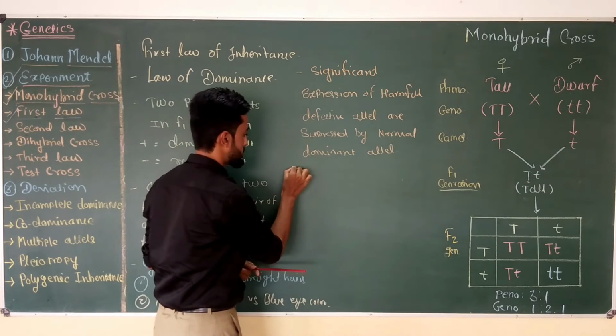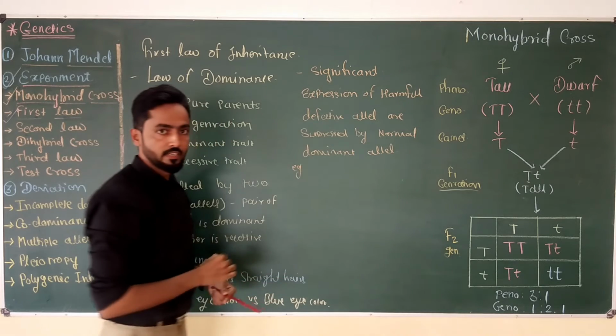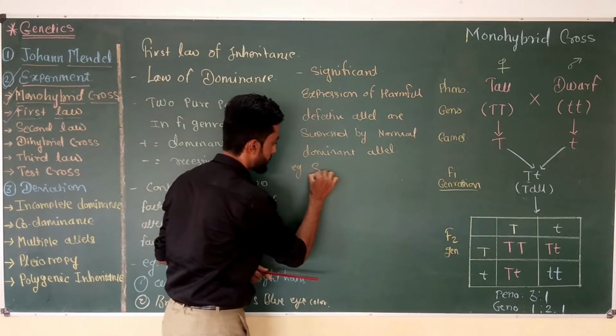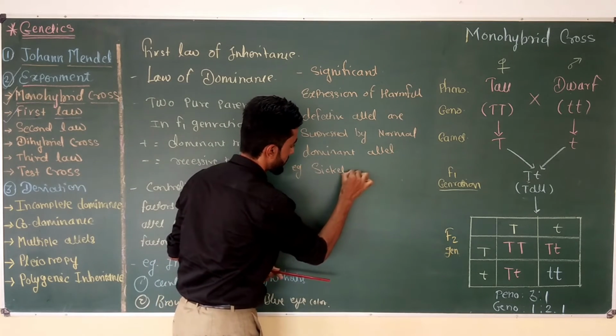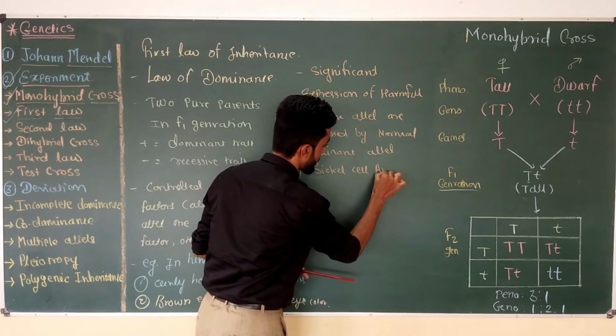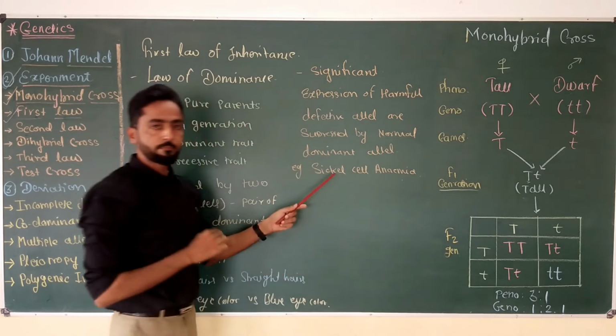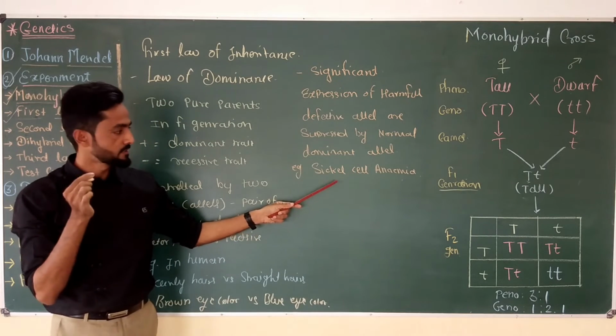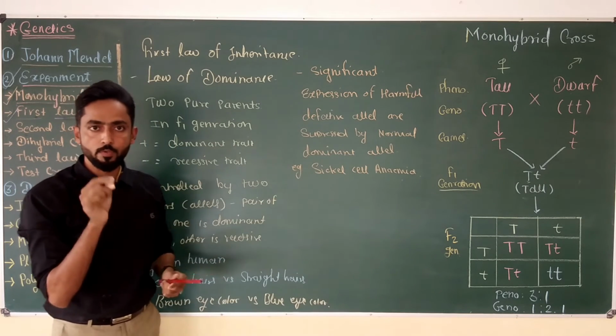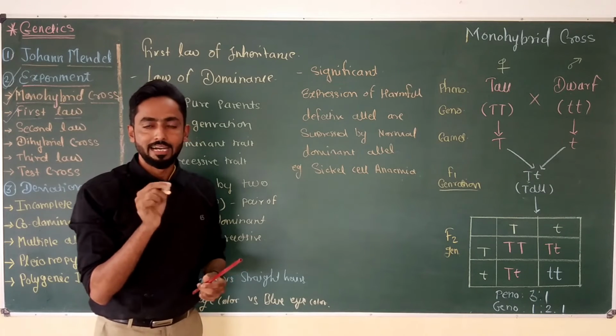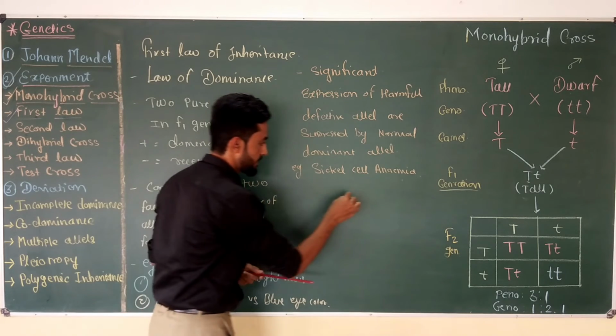A well-known example of this is sickle cell anemia. It is a life-threatening disease, caused by a mutant harmful recessive gene, which is HBS.